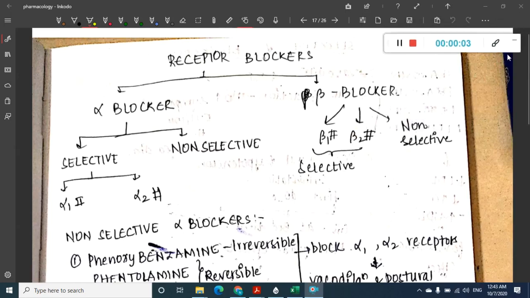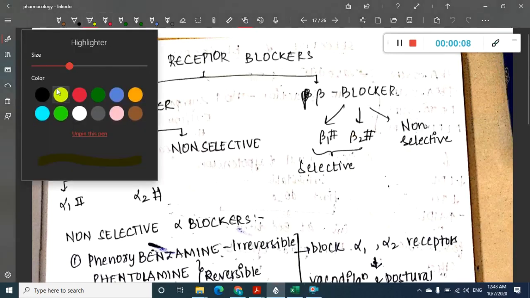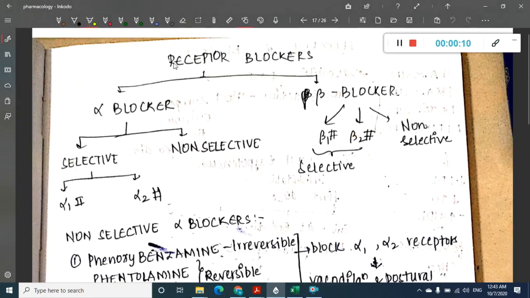Hello friends, welcome to a new chapter today. In this chapter we are going to learn about pharmacology. In pharmacology, let us first learn about sympatholytics.